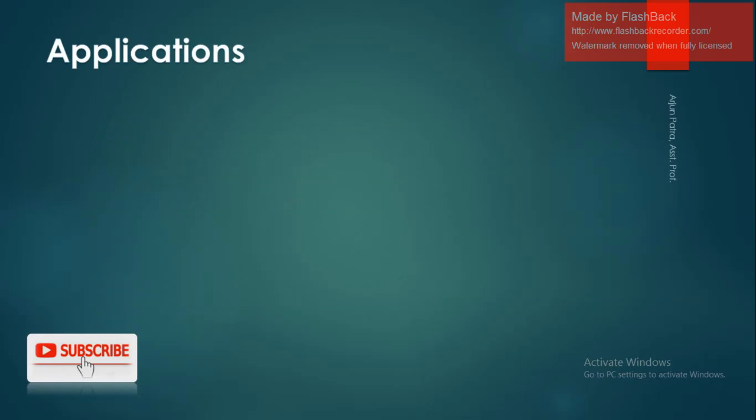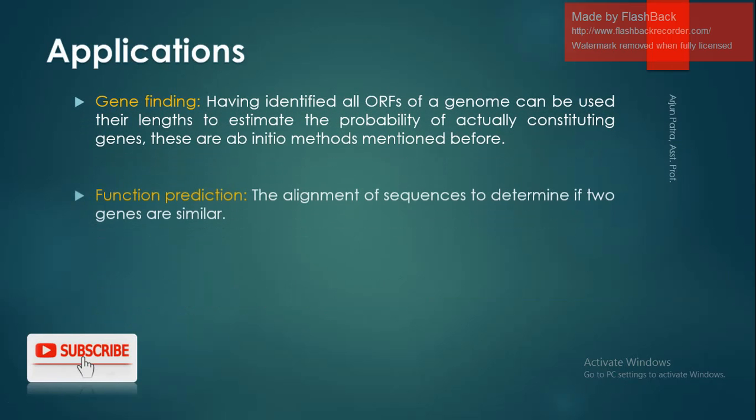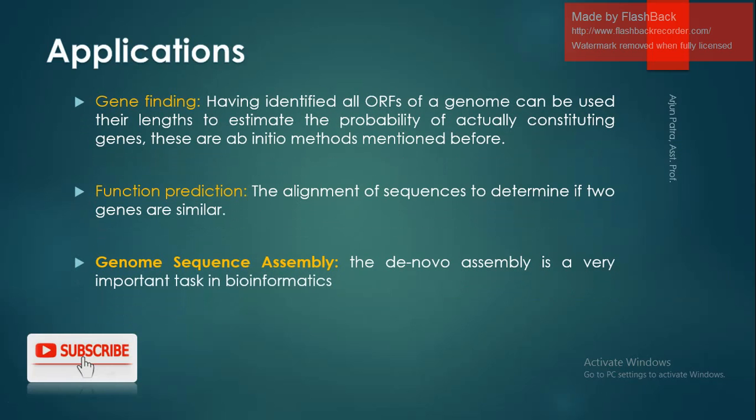Next, the applications of sequence alignment. There are generally three applications. One is gene finding, to find different sequences in the genome. Next is functional prediction: sequence alignment can determine the function of different genes, whether similar or different, from RNA, DNA or protein.